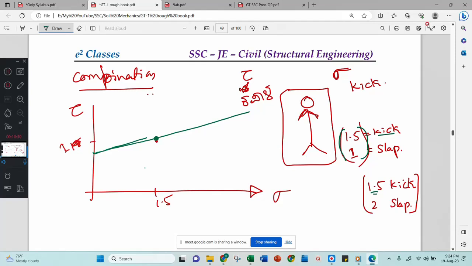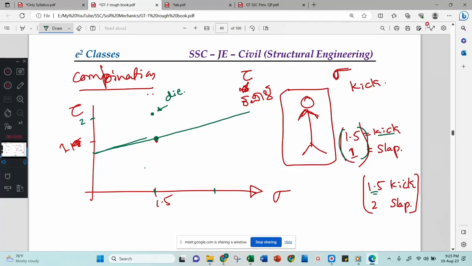If I draw it in this graph, I will check it. 2 slap is somewhere here, and 1.5 kick is this one only. Then I will get a point here. Therefore, he will die. Why? Because this point is above this line.